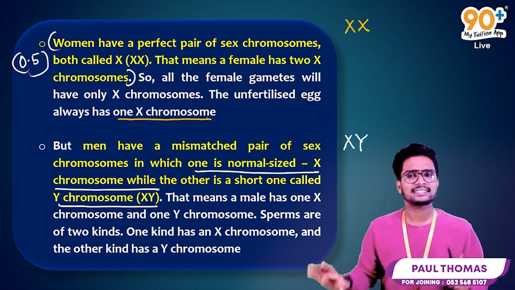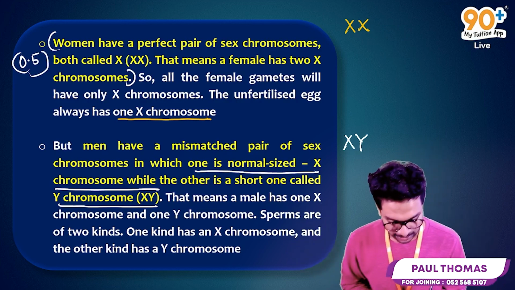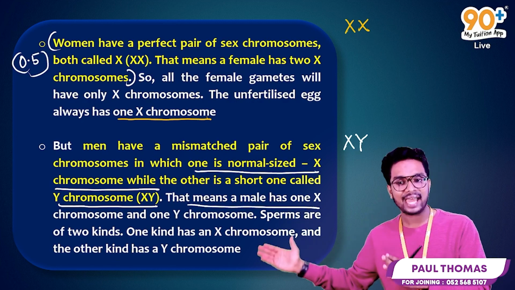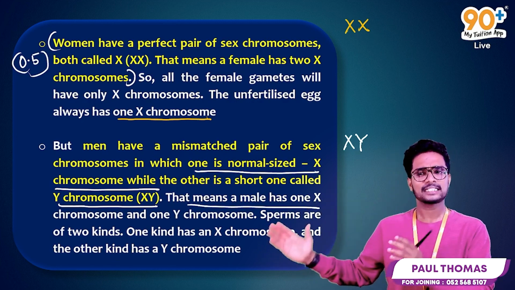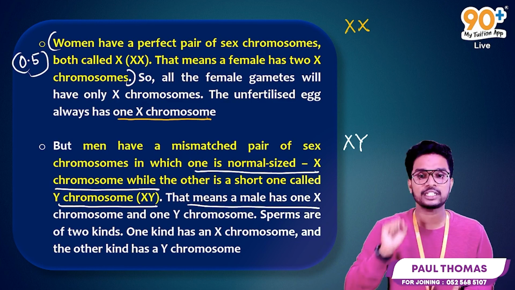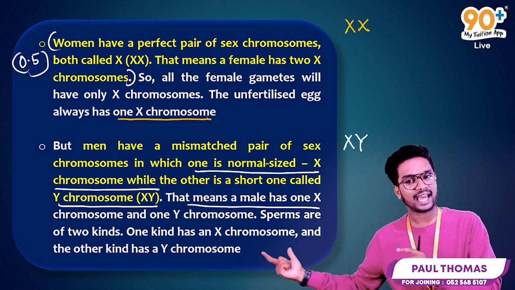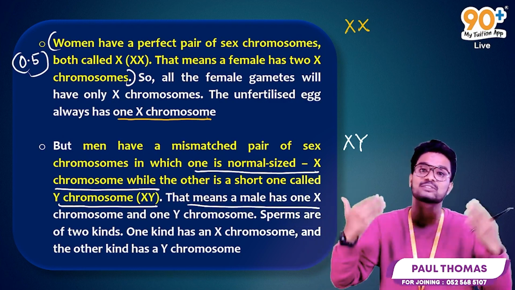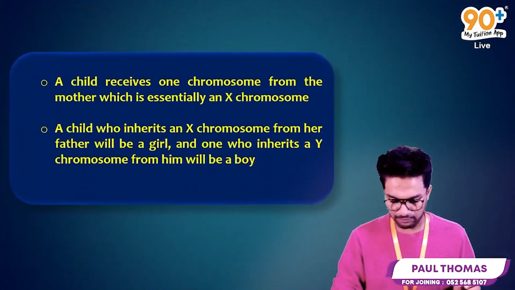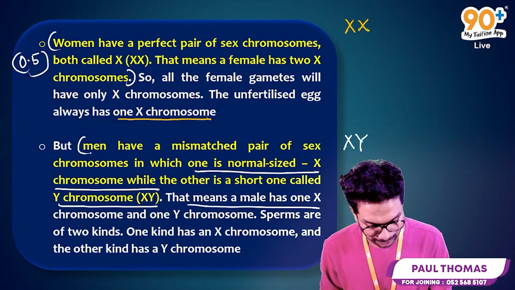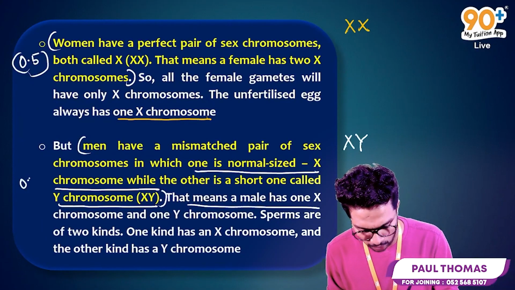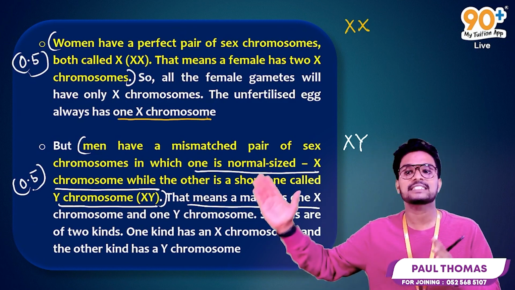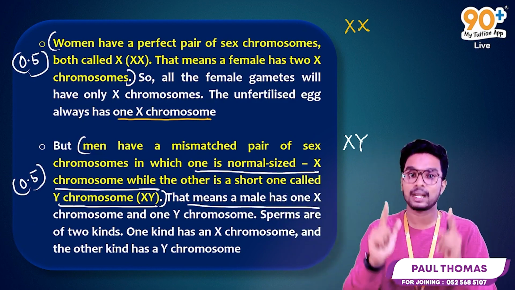So a male has one X chromosome and one Y chromosome as well. So sperms are of two kinds. This is a very important point. Sperms are of two kinds: one kind possesses X chromosomes and the other kind possesses Y chromosomes. If you write the point regarding the chromosome condition in men, you will score 0.5 marks in addition. So we got 0.5 plus 0.5 plus 0.5. Now we received 1.5 marks.